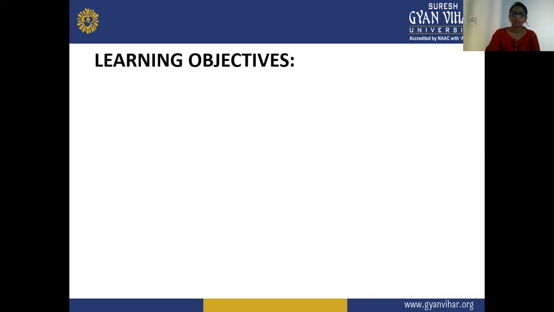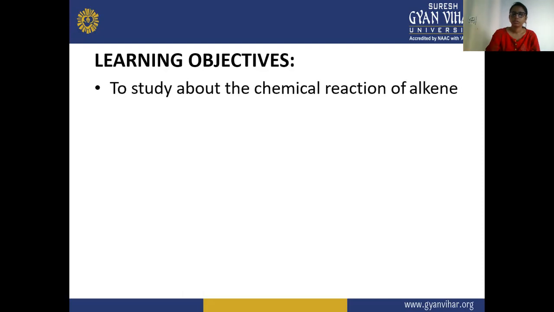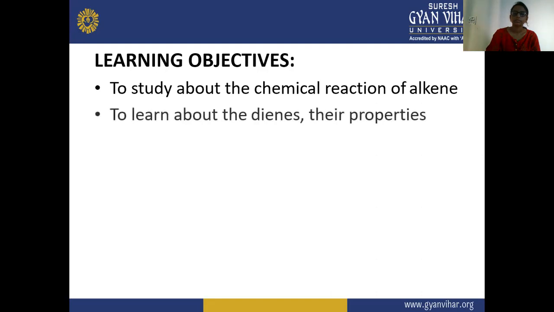So the learning objective of this topic is to study the chemical reaction of alkene. Here we are going to study how alkene reacts with other reagents and forms different products. And also we are going to study about the dyes, what dyes are and what their properties are. So this is the learning objective.